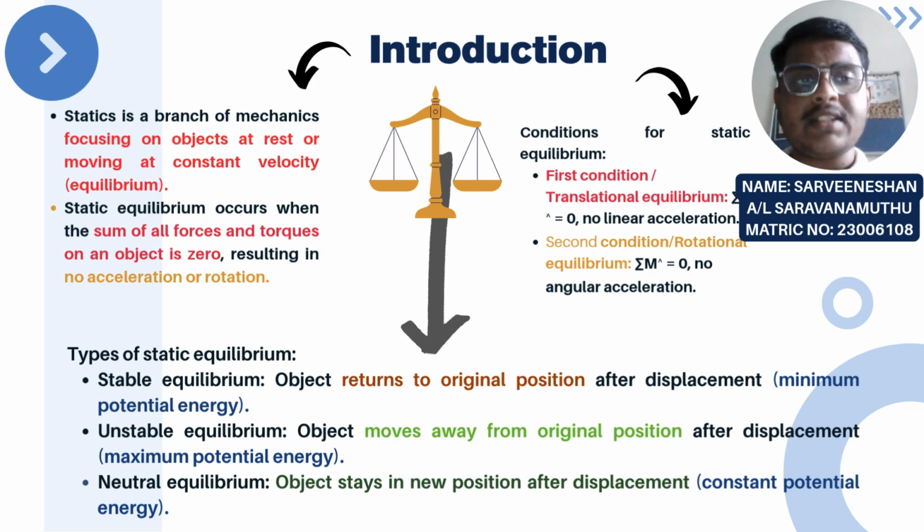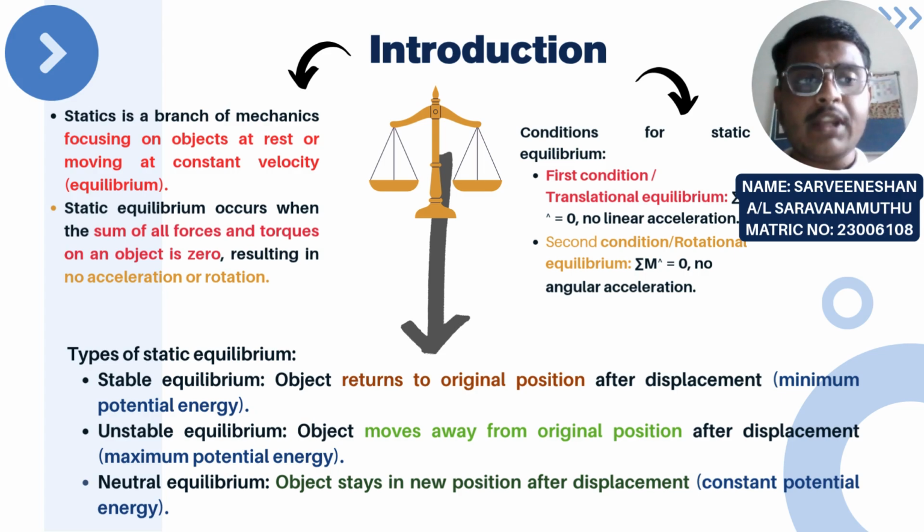Secondly, unstable equilibrium. The object moves away from the original position after displacement, where the potential energy is maximum. When an object is displaced slightly, it moves away from its original position and it also experiences a net force or torque in the same direction as the displacement from equilibrium. And the third one is neutral equilibrium. When an object is displaced, either it returns or moves away, but stays in the new position. At this position, the potential energy is constant.